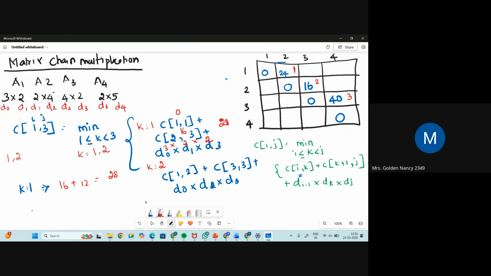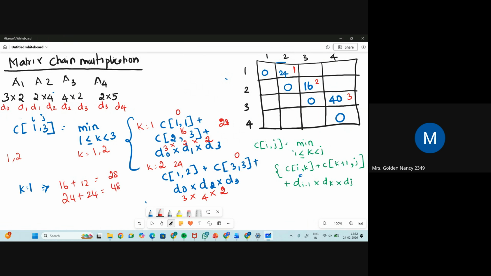Similarly, when k is equal to 2, what will be the value? 1 cross 2, the value is 24. 3 cross 3 comma 3 is 0. What is d naught? It is 3. What is d2? It is 4. And what is d3? d3 is 2. So what will be the value? 24 plus 3 4s are 12, 12 2s are 24. 24 plus 24 is 48.